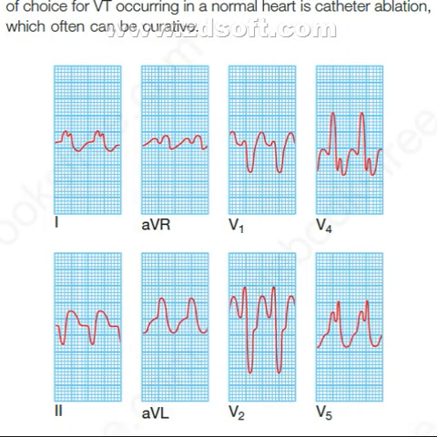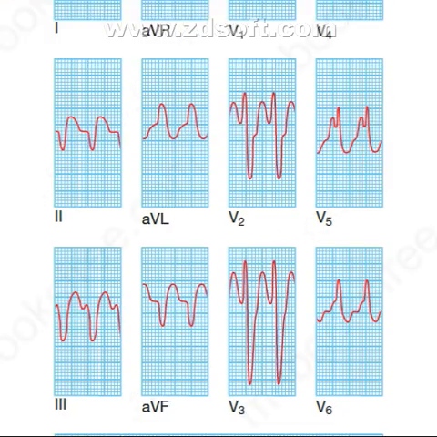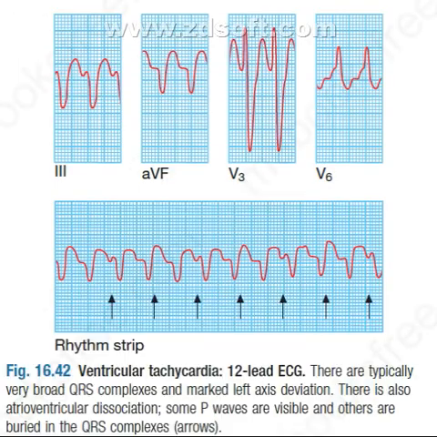This is the ECG of a ventricular tachycardia. It shows very broad QRS complexes and marked left axis deviation. There is also atrioventricular dissociation. Some P waves are visible and others are buried in the QRS complexes.